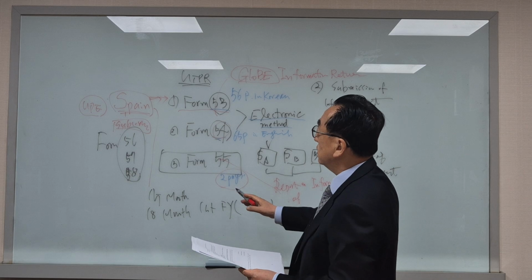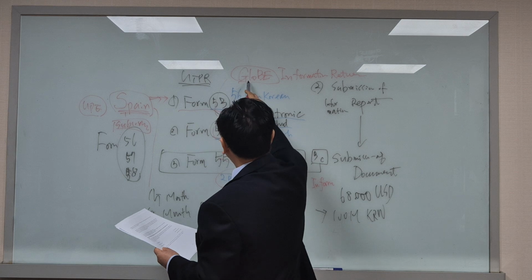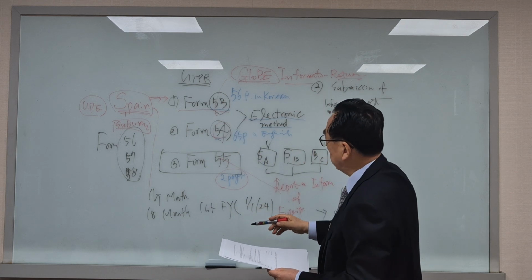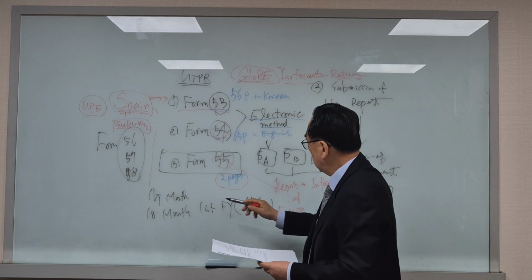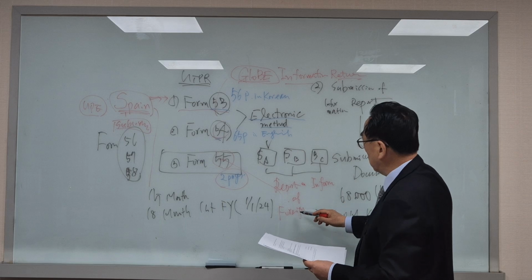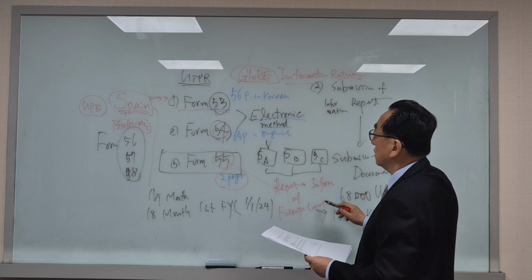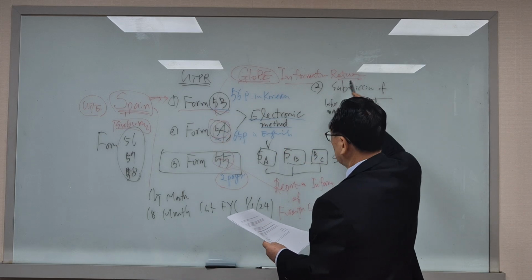So in this case, Spain filed the global information return, so the Korean company, the Korean subsidiary, only submits Form 55. The title is Report on Information of Foreign Constituent Entity, which refers to the Form 54, Global Information Return. Okay.